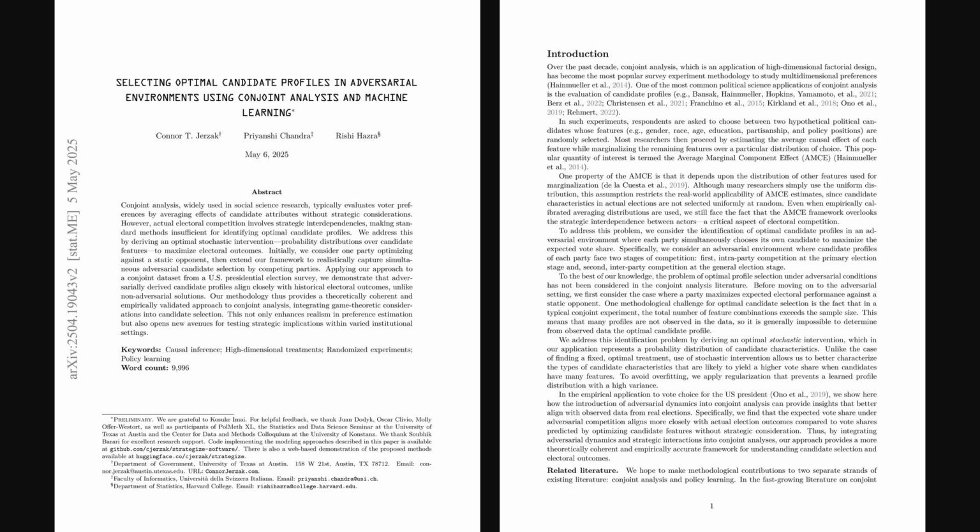So to bring all these points together, the main message is about a smarter way to use conjoint analysis for understanding elections. Conjoint analysis, remember, is that method where voters pick between candidate profiles with different features. The big takeaway is that by treating elections as an adversarial game, where parties strategically compete, the analytical results become much more true to life. Predicted vote shares, for example, better match historical results, and real candidate strategies align more closely with these competitive models. This truly offers a more robust understanding of electoral dynamics.